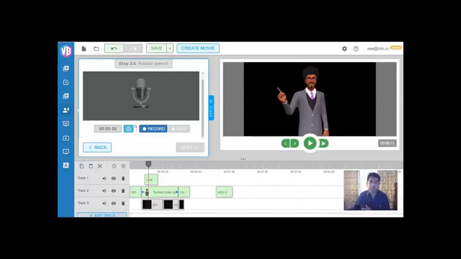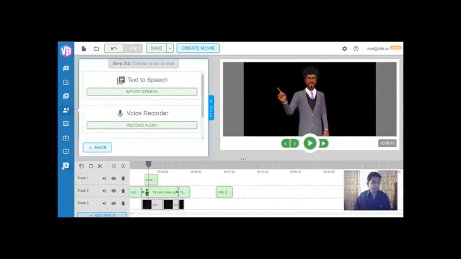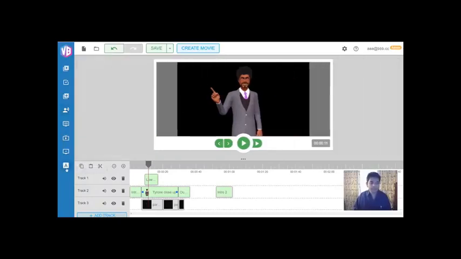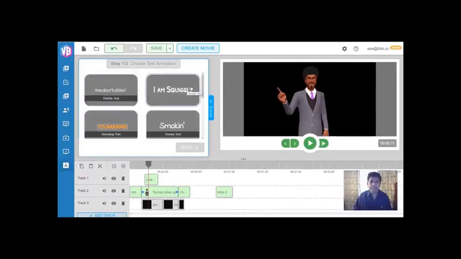Similarly, without any really high-end 3D apps like Cinema 4D or Adobe After Effects, you can use our Video Builder app to do really high-end 3D animations and 3D motion capture explainer videos and avatar videos. On top of that, as you can see here, we can also add text animation. We have many different text effects that you can add to your animations and your 3D avatar explainer videos. We're adding them as we speak. We have smoking, shocking text, bubbly, you get the idea. We have squiggly text, and all these text effects work seamlessly within the app.